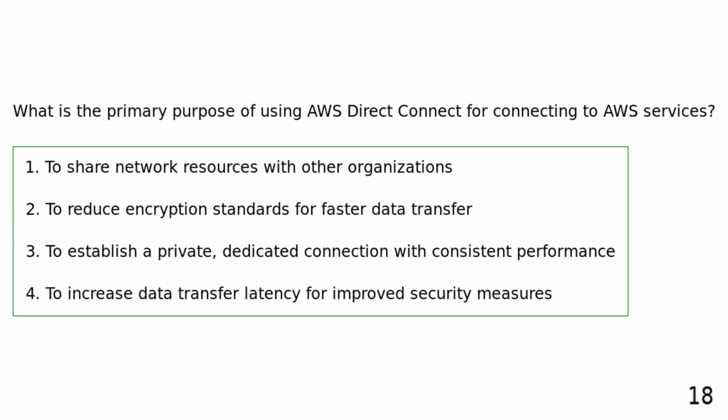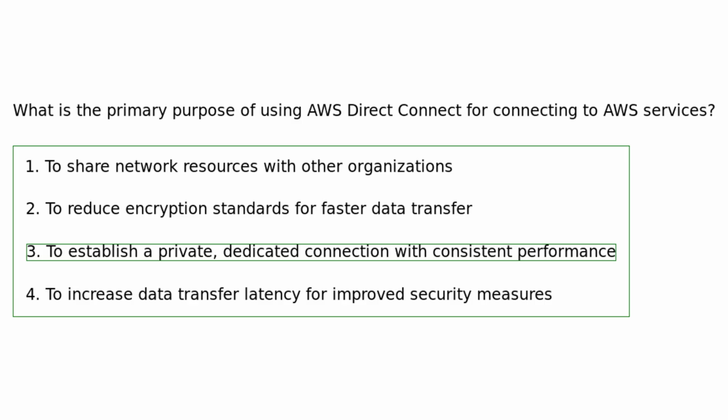What is the primary purpose of using AWS Direct Connect for connecting to AWS services? To share network resources with other organizations. To reduce encryption standards for faster data transfer. To establish a private, dedicated connection with consistent performance. To increase data transfer latency for improved security measures. The primary purpose of using AWS Direct Connect for connecting to AWS services is to establish a private, dedicated connection with consistent performance, ensuring reliable communication and secure data transfer.